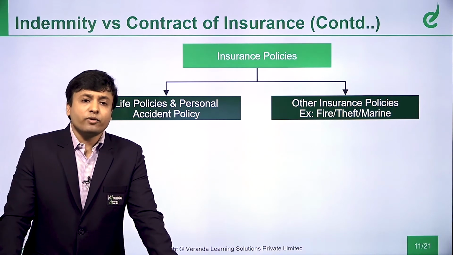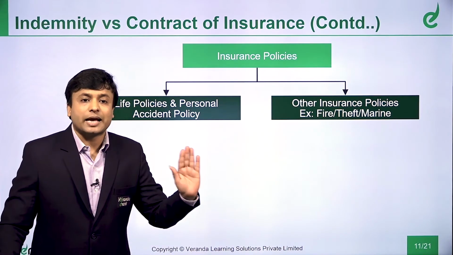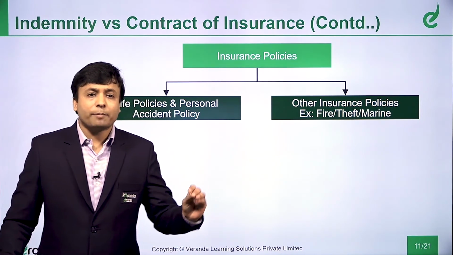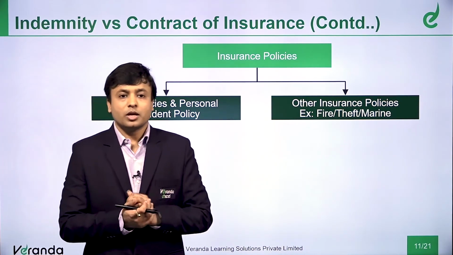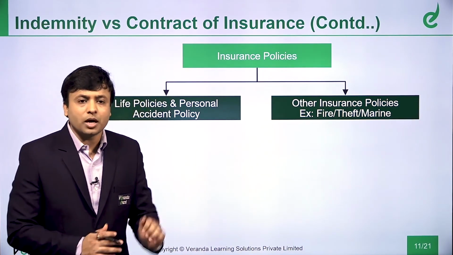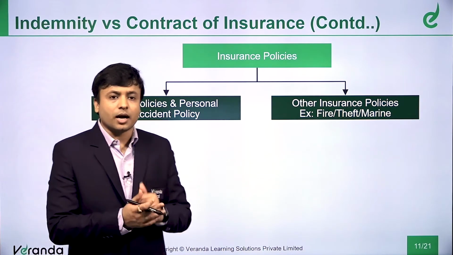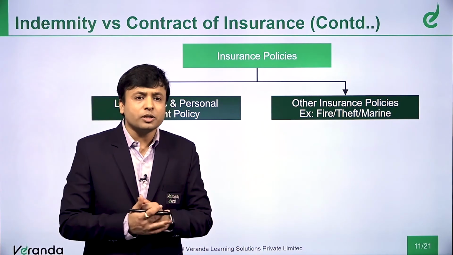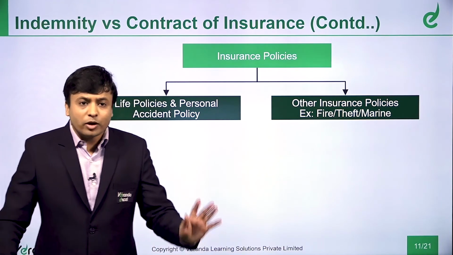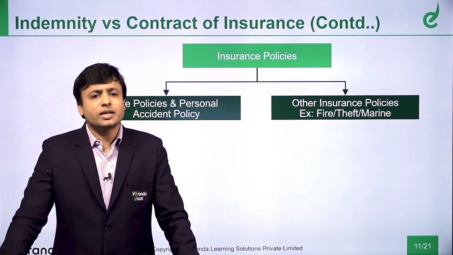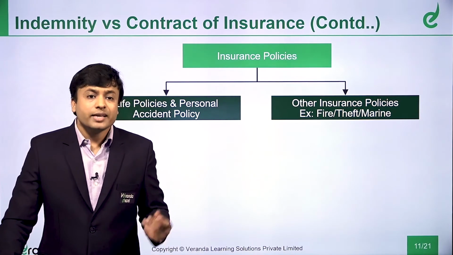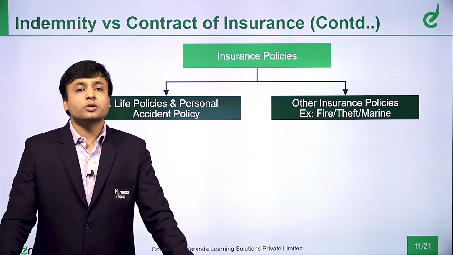Now, if I have a car and the car catches fire or I meet with an accident, and what happened? The bonnet of the car is gone. So, I go to the car company, I say, boss, this bonnet is gone, please help me out. What happens? He will assess the car and he will say, boss, this bonnet has to be replaced and this will cost you 10,000 rupees. Valuation is possible? Very much possible, it is very easy. But if somebody dies, can you value him? It is not possible to value.